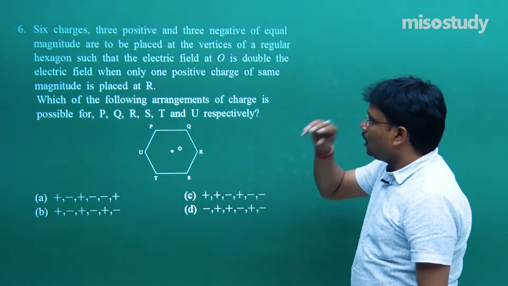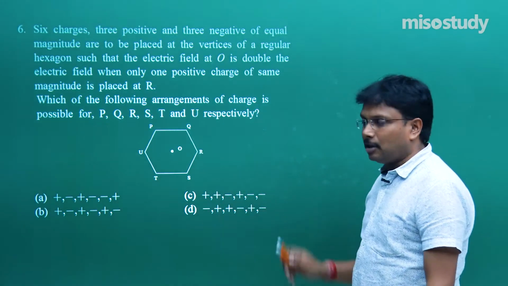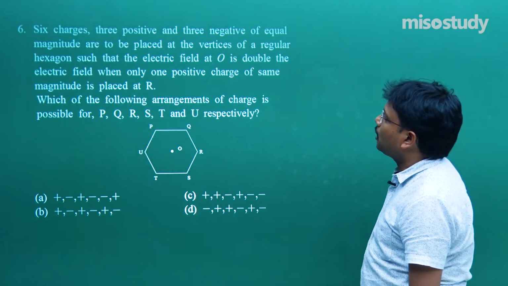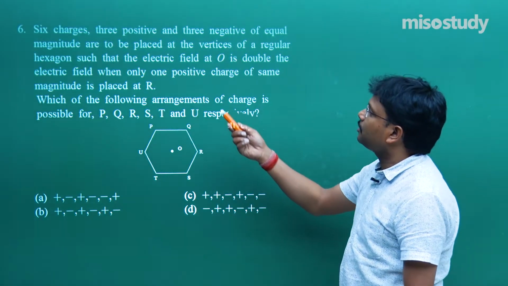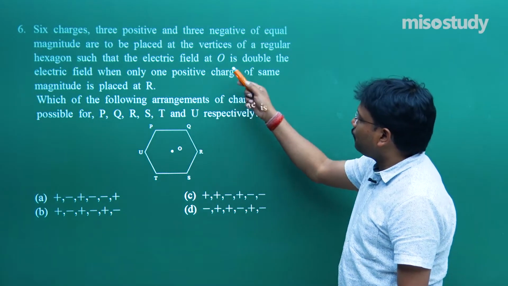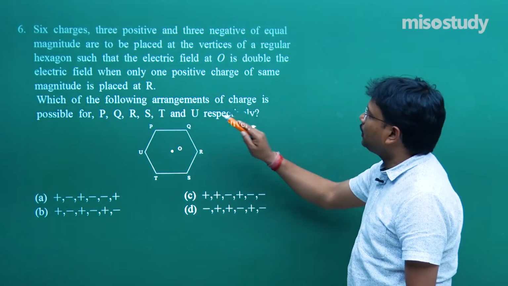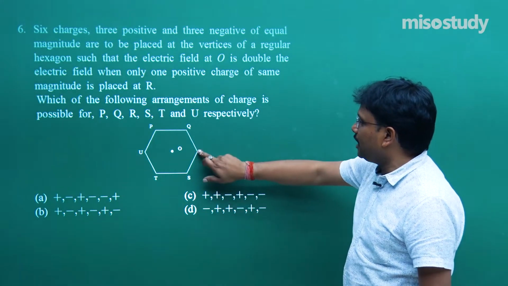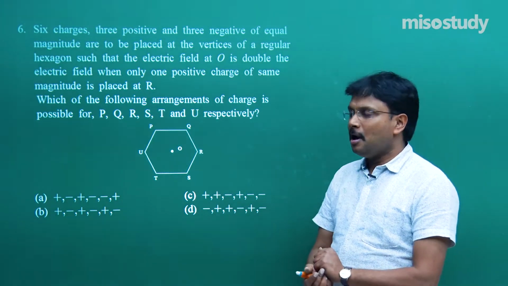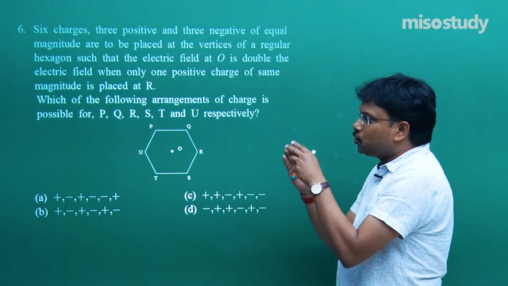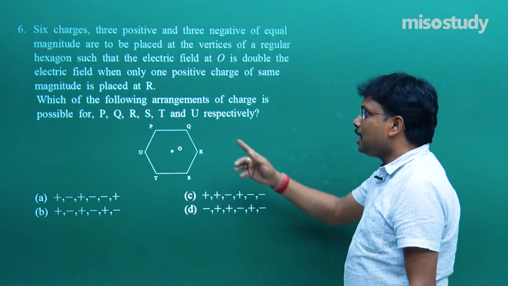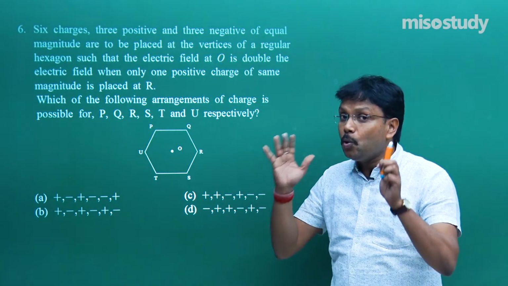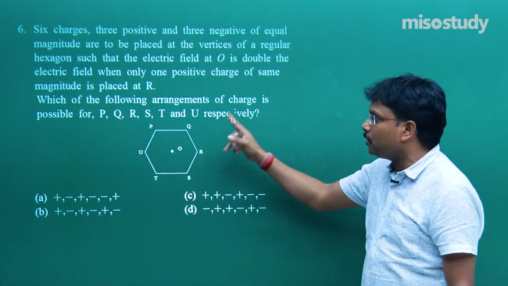Now, 6 charges. The diagram is given in the problem. 6 charges, 3 positive, 3 negative of equal magnitude are to be placed at the vertices of a regular hexagon, such that the electric field at center O is double the electric field when only one positive charge of the same magnitude is placed at R. The question is simple, but they are trying to fold the story in such a complicated fashion that unless you read the problem with a fresh mind, with an open mind, with a cool and calm approach, you are not going to get the understanding.